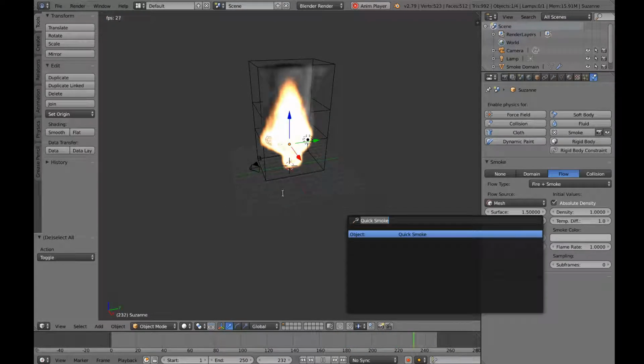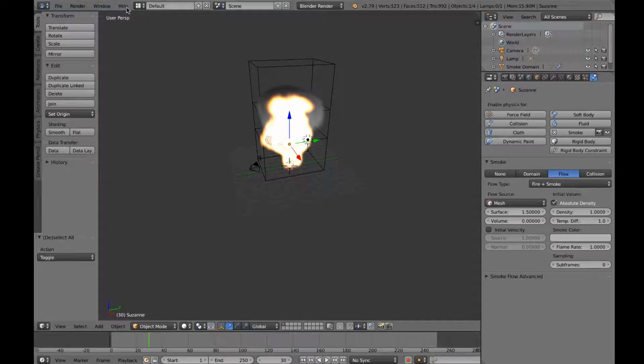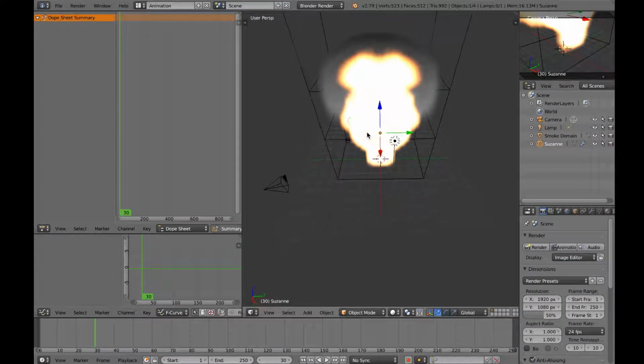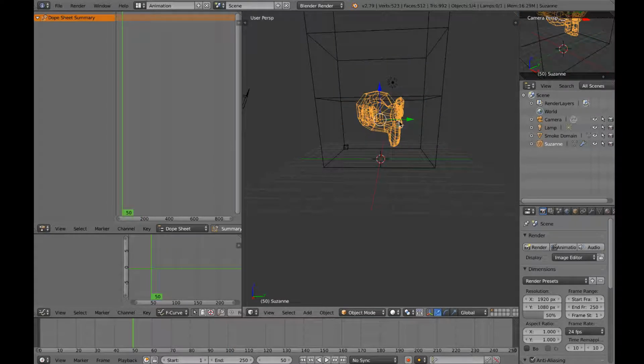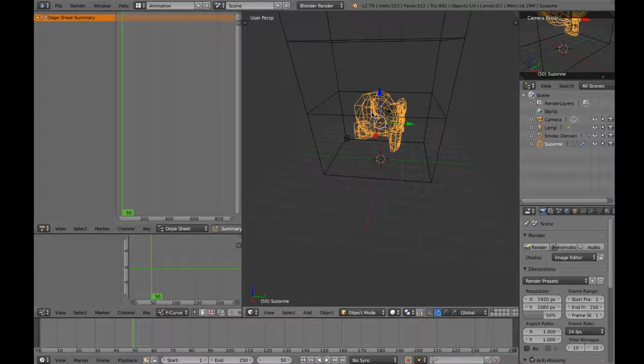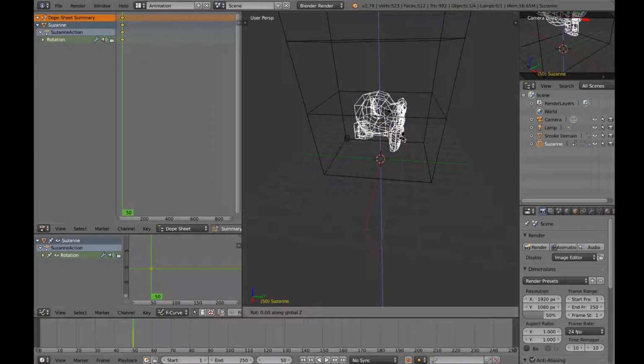Now if you want to animate it even more, for rotating it or something, don't worry, just go to the animation panel and think about what I taught you. So select the monkey head, on 50 maybe, you could rotate it on Z axis by 90, then on 100 rotate it on, oh sorry, I forgot to lock the rotation. Rotation, then rotate it on Z axis again by 90.